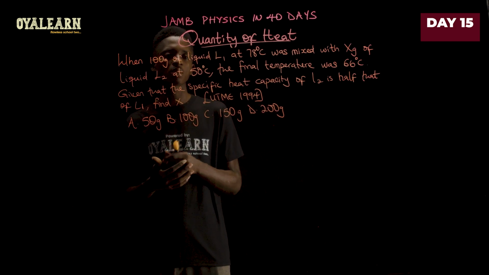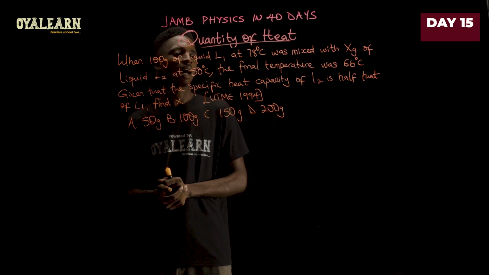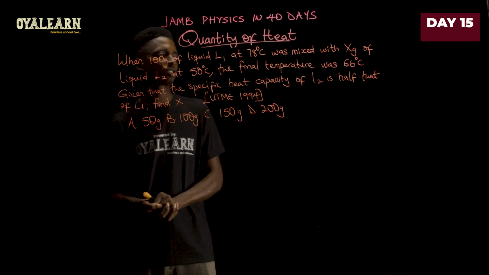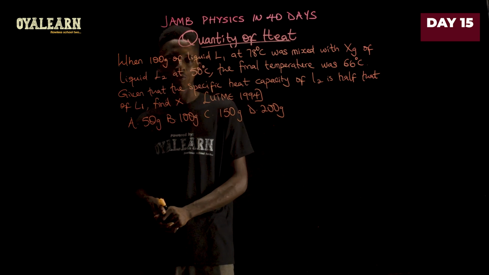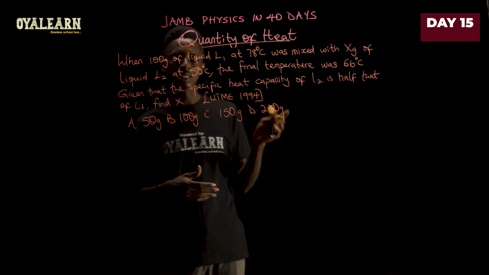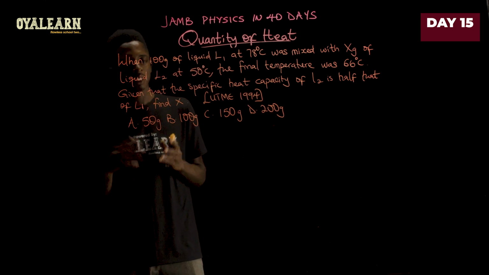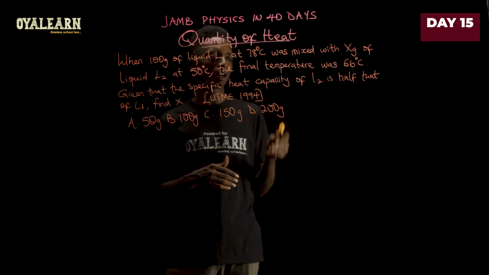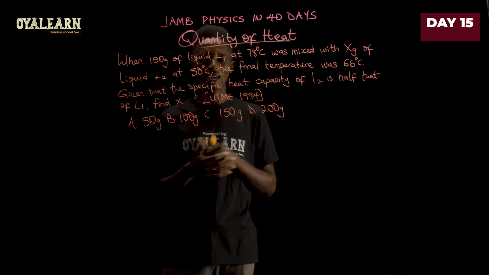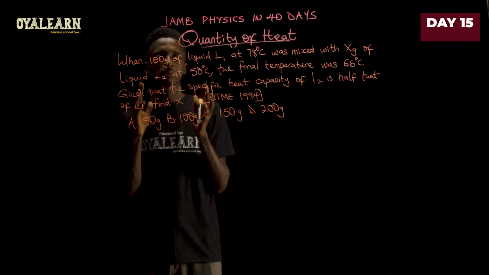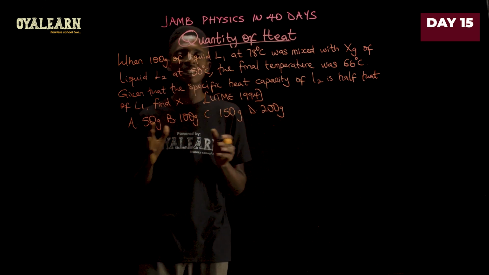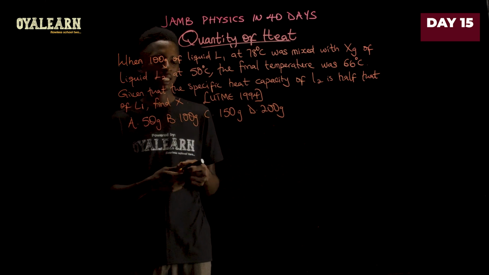When 100 grams of liquid L1 at 78 degrees Celsius was mixed with X grams of liquid L2 at 50 degrees Celsius, the final temperature was 66 degrees Celsius. Now, given that the specific capacity of L2 is half that of L1, find X. To solve this question, we're going to equate the heat lost to heat gained.